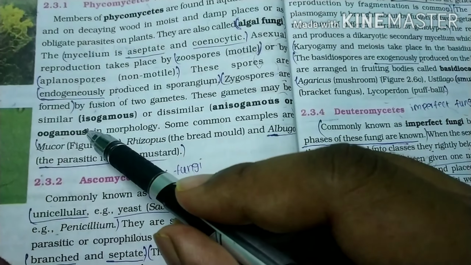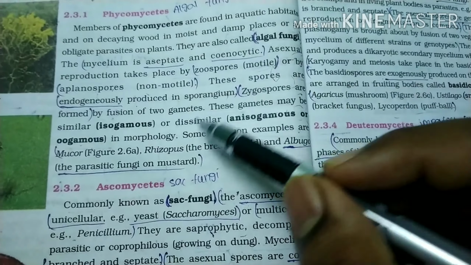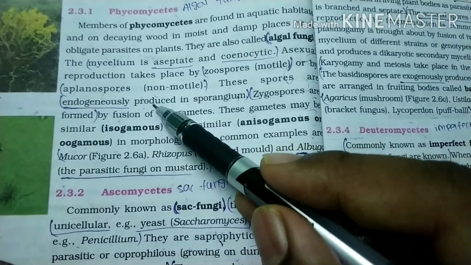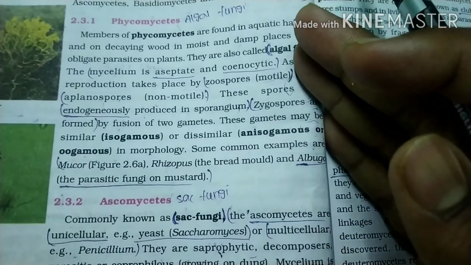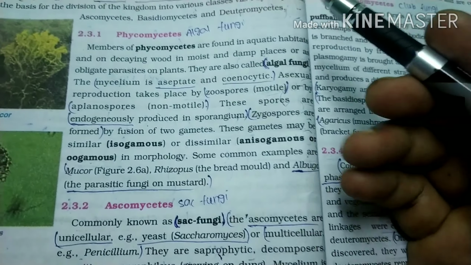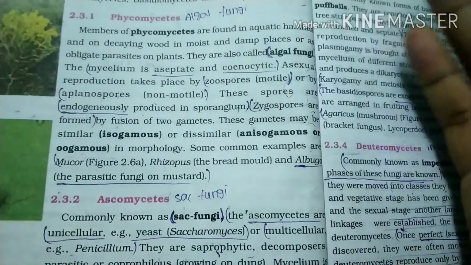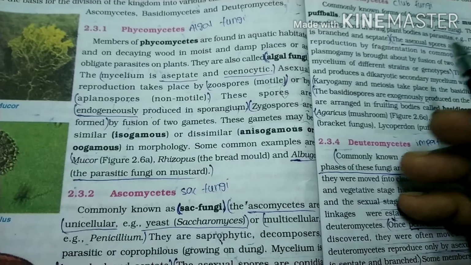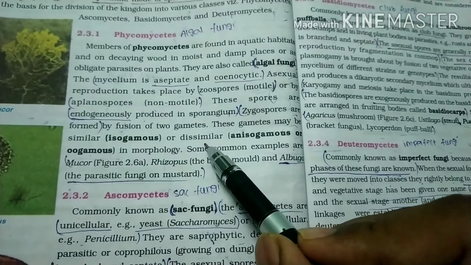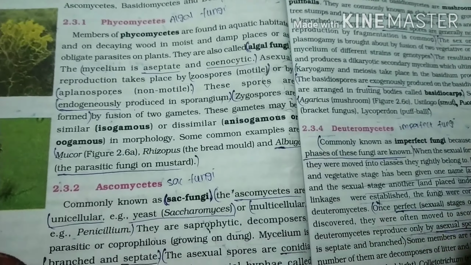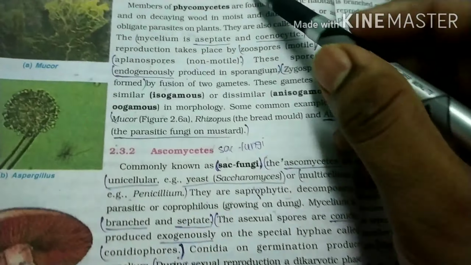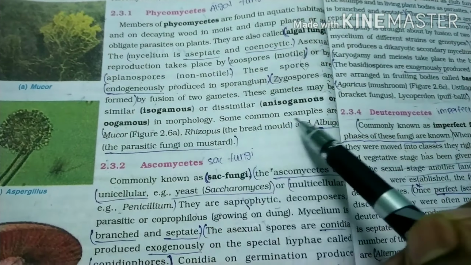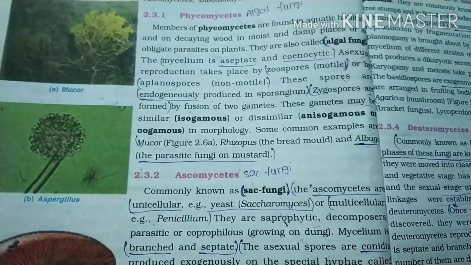These gametes may be similar. If the gametes of these Phycomycetes, the algal fungi, are similar, meaning they look the same with no differentiation between male and female, the gamete is said to be isogamous. If there is a difference between male and female gametes, they are dissimilar, called anisogamous. Examples for the class Phycomycetes are Rhizopus, Mucor, and Albugo.